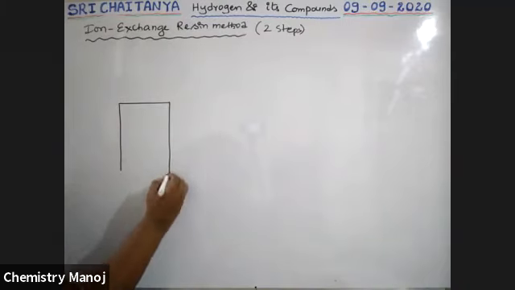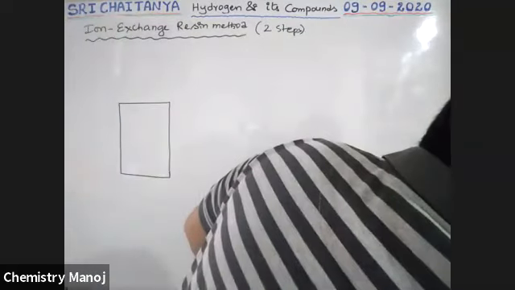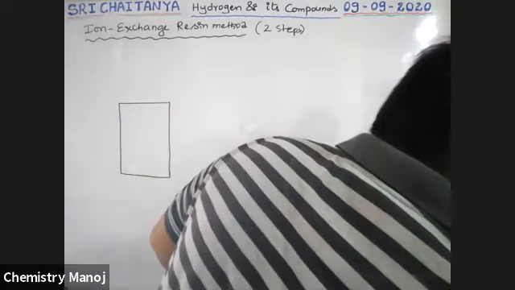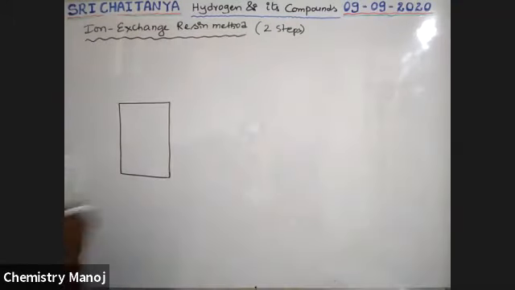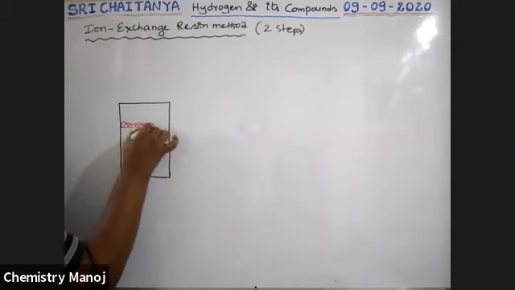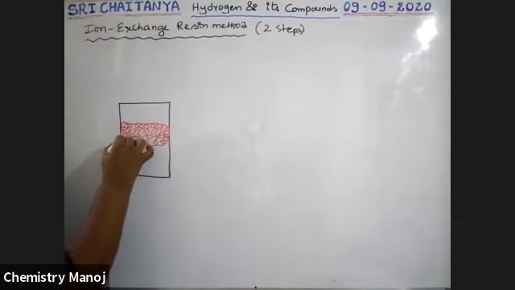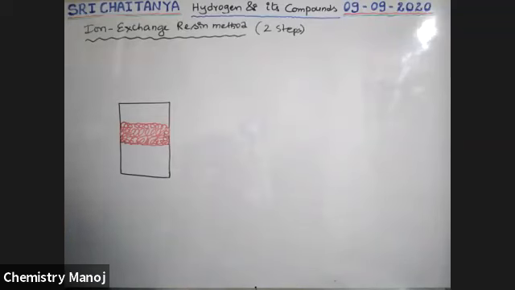This is the cylindrical vessel. At the middle, here I am placing acidic resin. This is acidic resin.